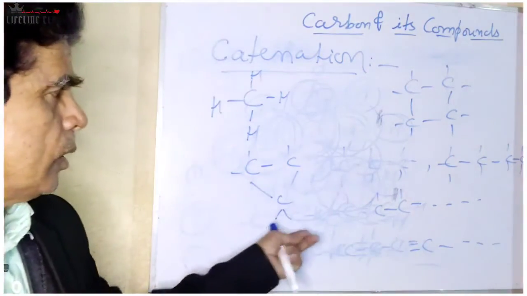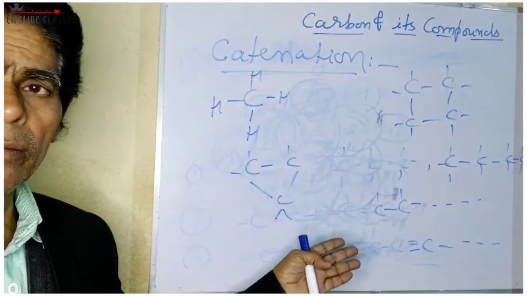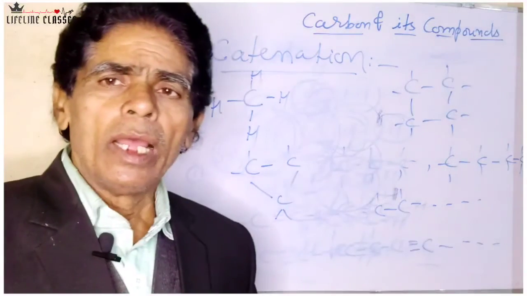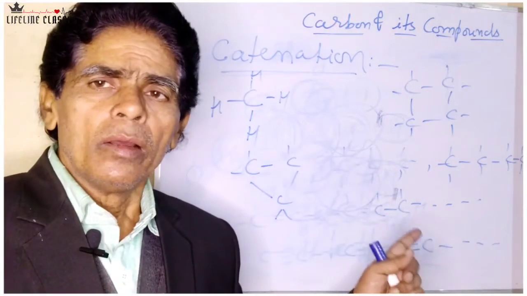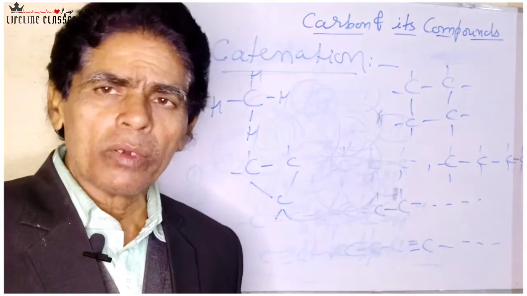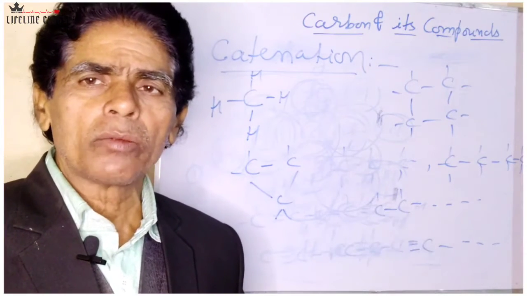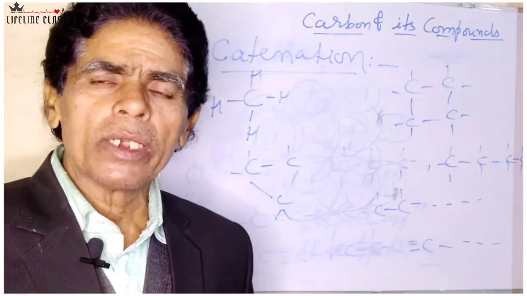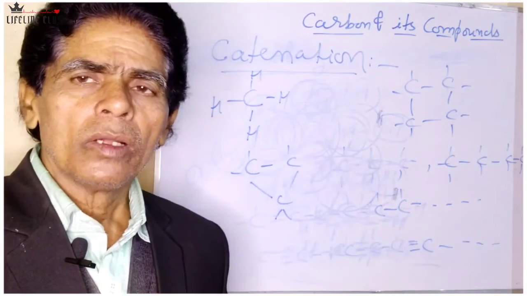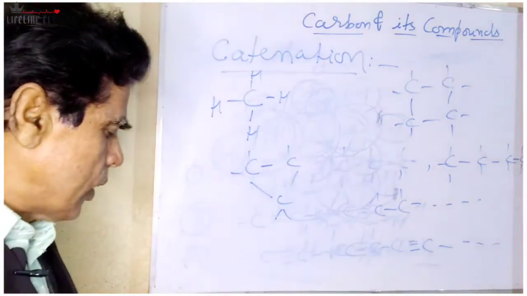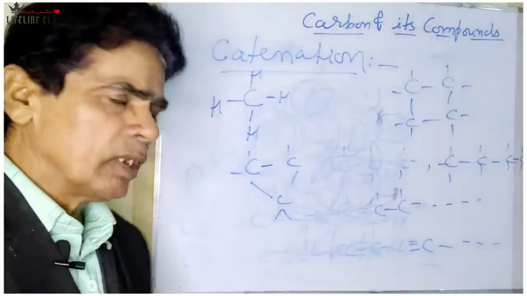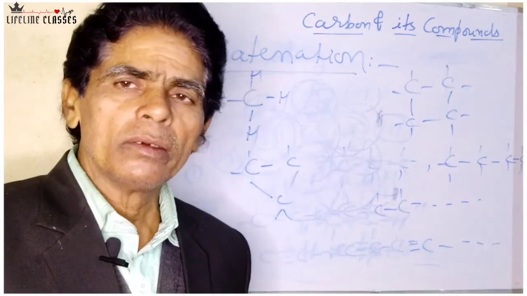So there are varieties of carbon chain, and this is a special property of carbon which makes carbon a very important element and a very interesting element, or you may say a versatile element.